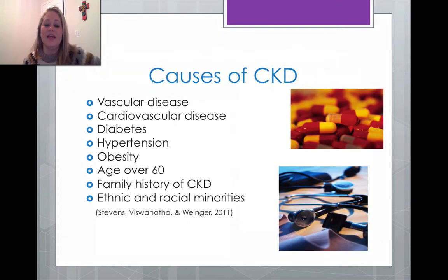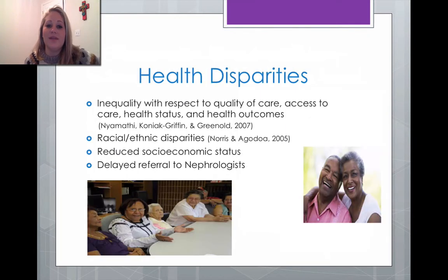Causes of CKD include vascular disease, cardiovascular disease, diabetes, hypertension, obesity, age over 60, family history of CKD, and ethnic and racial minorities. Health disparities is defined as inequality with respect to quality of care, access to care, health status, and health outcomes, as well as differences that exist among some populations within the U.S. in the incidence, prevalence, mortality, and burden of disease and other adverse health outcomes.